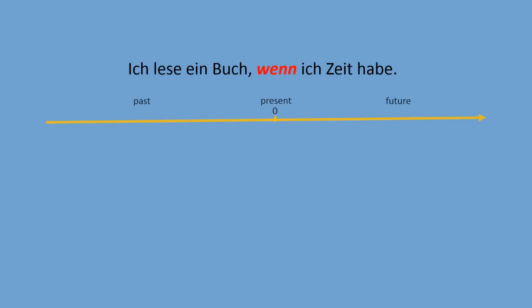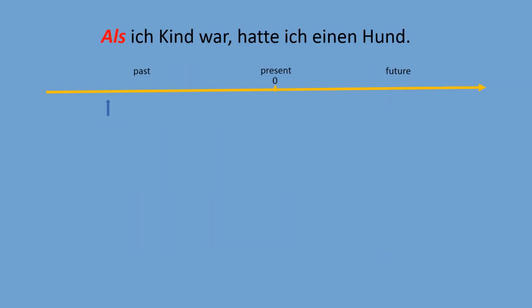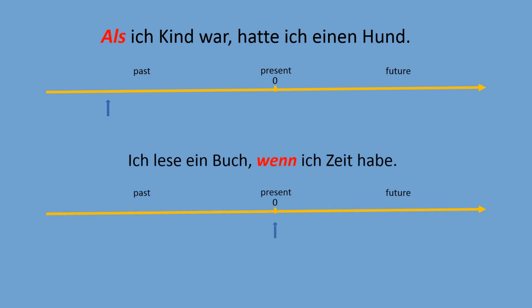So here we indicate a one-time event which is taking place right now, and we can even indicate an event which will take place in the future. So I rewrote the sentence using the future tense. Ich werde ein Buch lesen, wenn ich Zeit haben werde. Okay, let's summarize. We use als for a one-time event in the past. We use wenn for a one-time event in the present or a one-time event in the future.